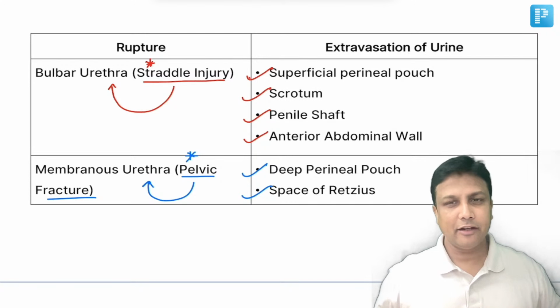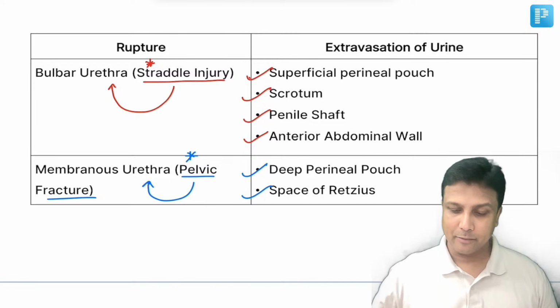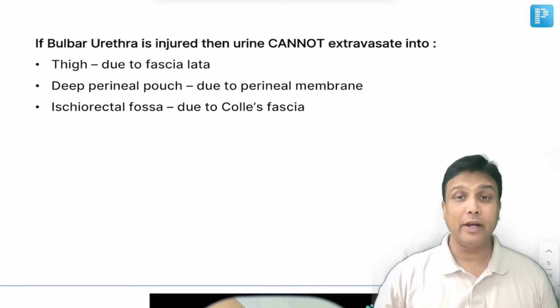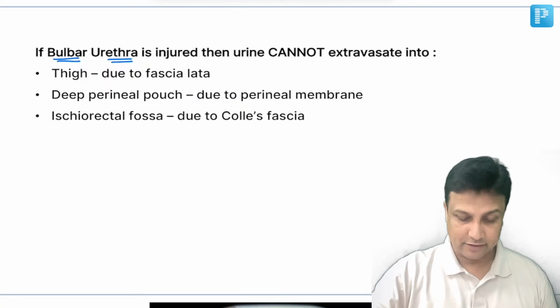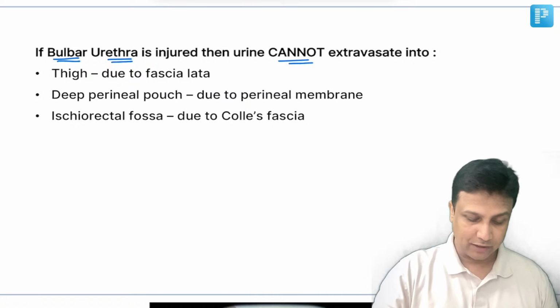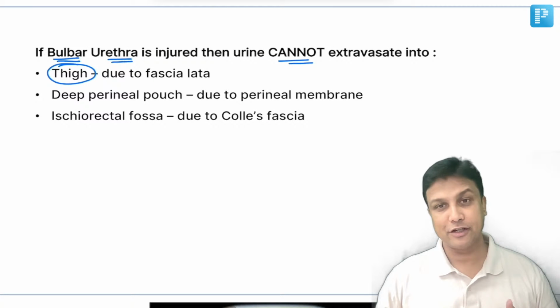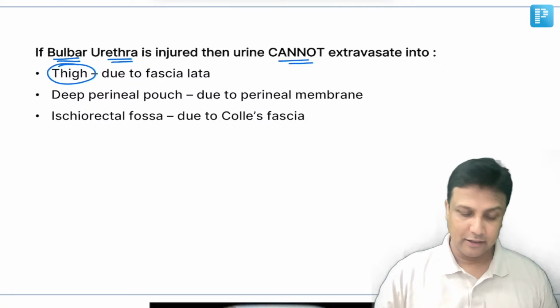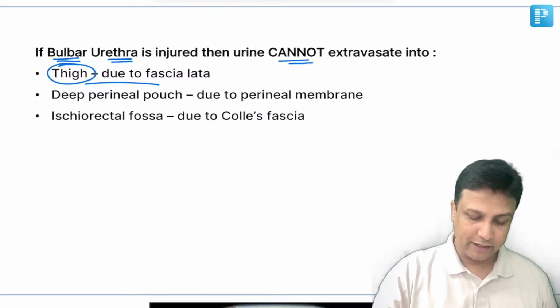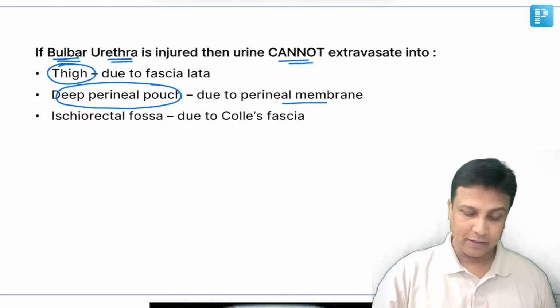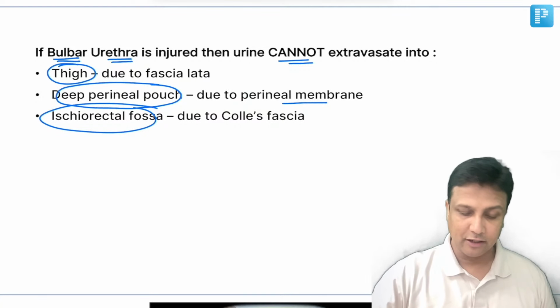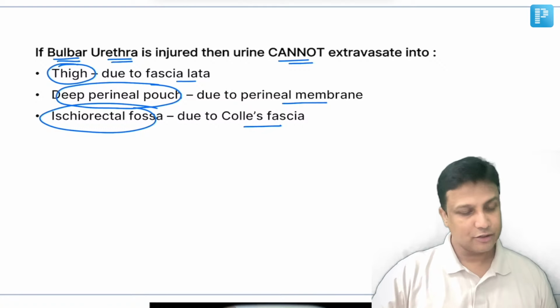Now for many years, we have been learning where the urine is actually extravasating out. But in the exams, they're even asking you where the urine cannot go. So if the bulbar urethra is ruptured here, remember the urine cannot extravasate into, number one, the thigh, due to which fascia? The fascia lata present in the thigh. Number two, the urine cannot go into the deep perineal pouch because of the presence of the perineal membrane over there. And it cannot go into the ischiorectal fossa due to the Colles fascia. So you have to remember that.